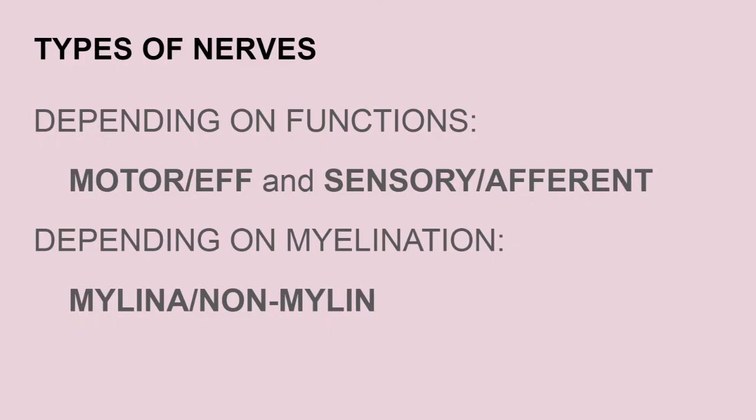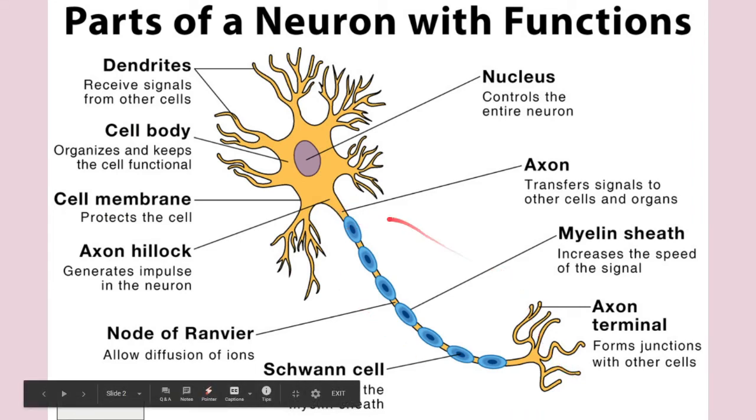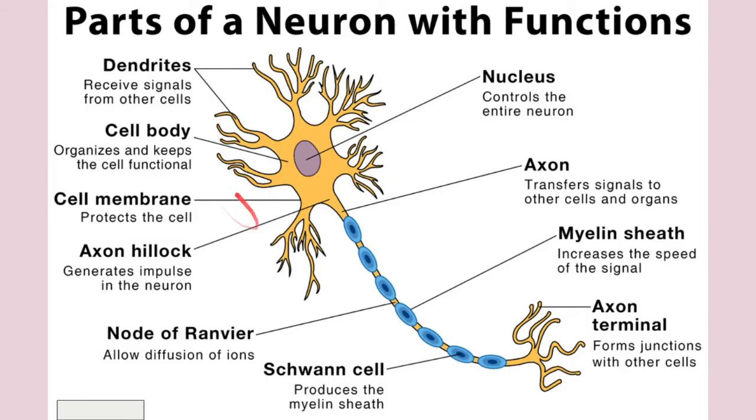Now the types of neurons depend on two things: the function and the myelination. On the basis of function, they may be motor or sensory. Motor neurons are efferent nerve cells which carry motor impulses from the CNS, the central nervous system, to peripheral effector organs like muscle, gland, or blood vessel. Over here remember, these neurons have a very long axon and a short dendrite.